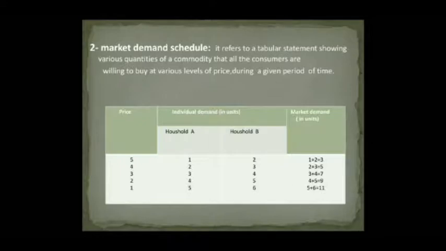As seen in table 3.2, market demand is obtained by adding demand of household A and B at different prices. At ₹5 per unit, market demand is 3 units. When price falls to ₹4, market demand rises to 5 units. So, market demand schedule also shows the inverse relationship between price and quantity demanded.